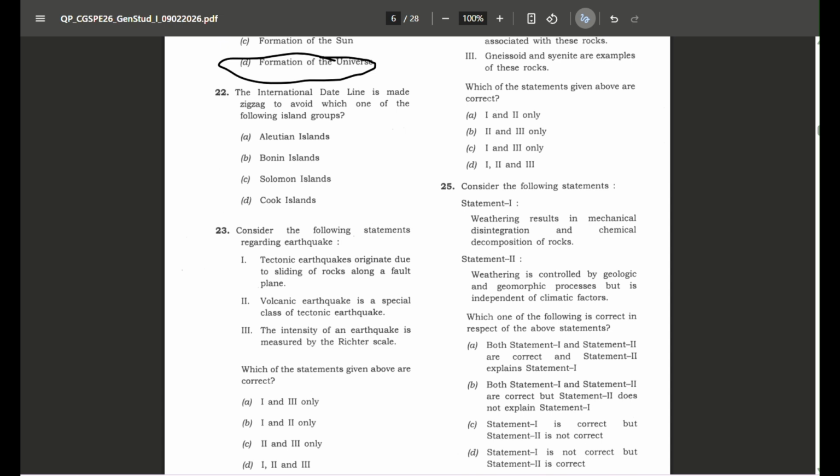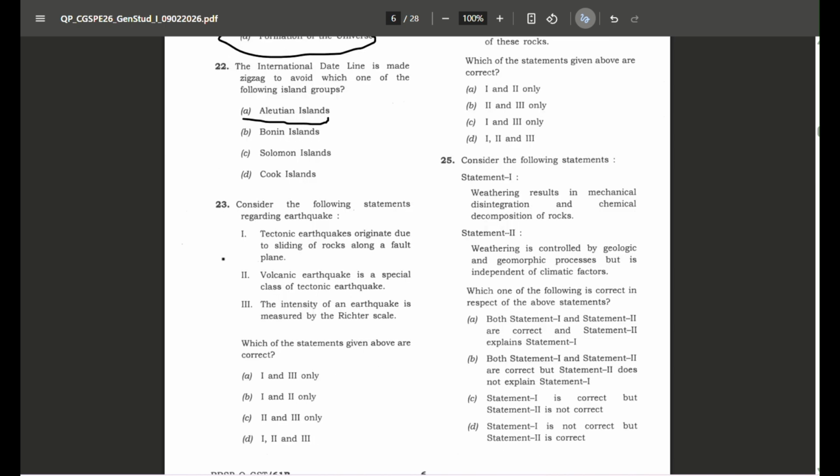So the next question is, the international dateline is made zigzag to avoid which one of the following island groups? Answer is Aleutian Island. These islands basically belong to Alaska, stretching in the southwest-west direction in the Pacific Ocean, separating the Bering Sea and Pacific Ocean.